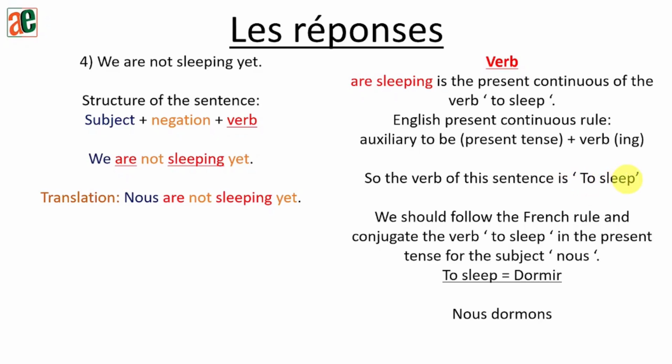If you do have more doubts about this part, please, you can just drop me a message. So we shall follow the French rule and conjugate the verb to sleep in the present tense for the subject nous. So to sleep in French becomes dormir. So the conjugation will become nous dormons. So let's replace it in the sentence.